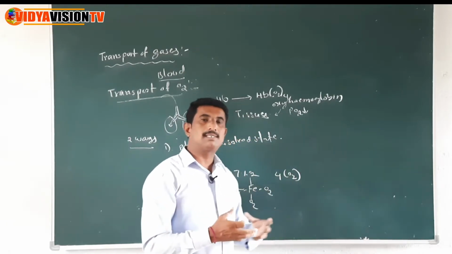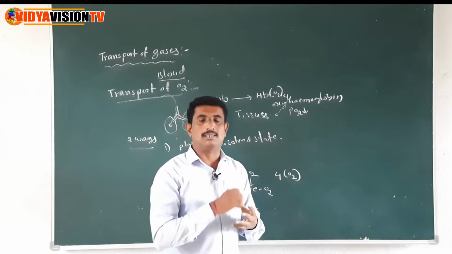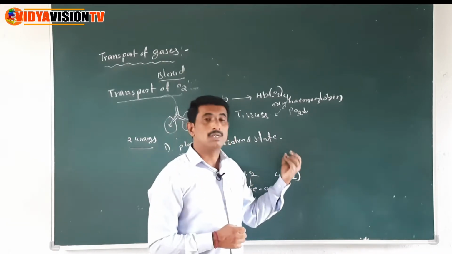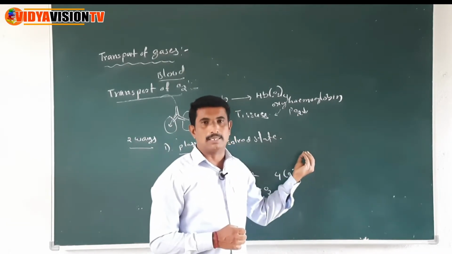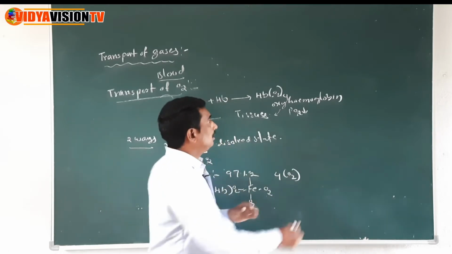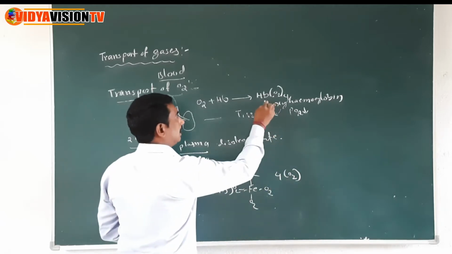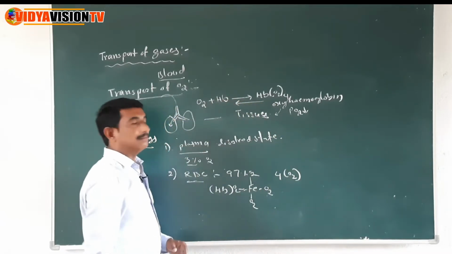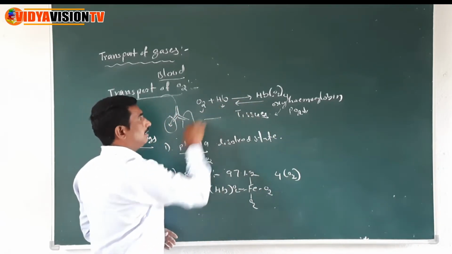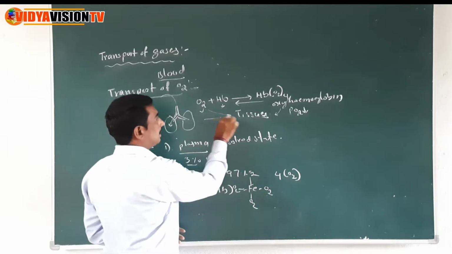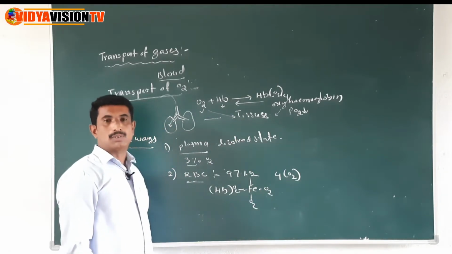So the cells and tissues always use the oxygen, so the oxygen is low at the tissues. So the oxyhemoglobin dissociates, by the same reversible reaction, into oxygen and hemoglobin, so the oxygen can enter into the tissues.